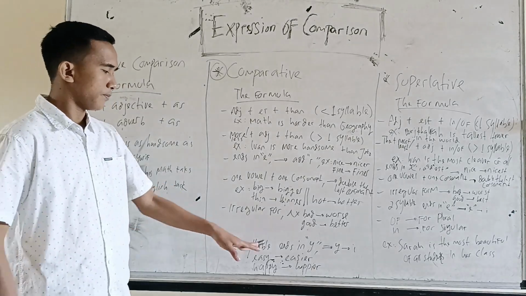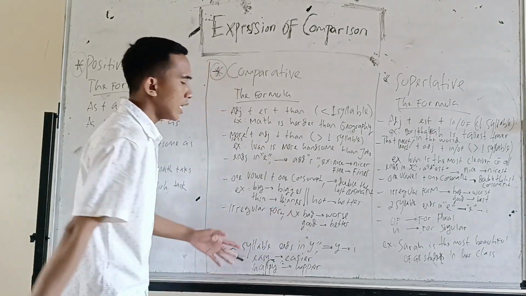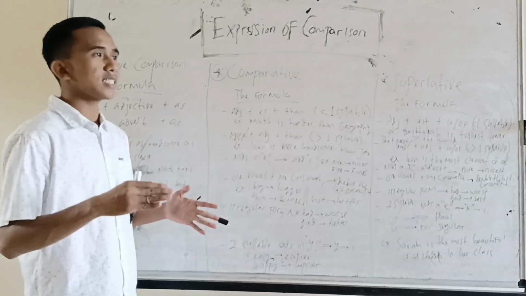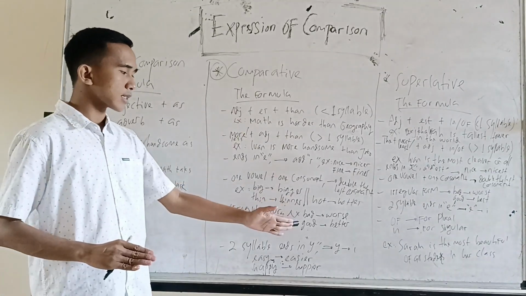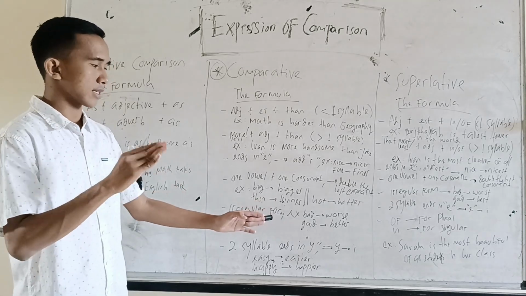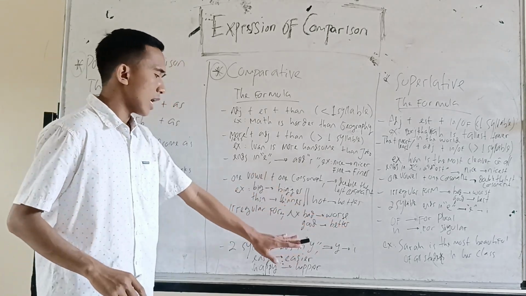Next, irregular form. Not every adjective can directly take more or er. For example, bad does not become more bad or badder, but becomes worse.